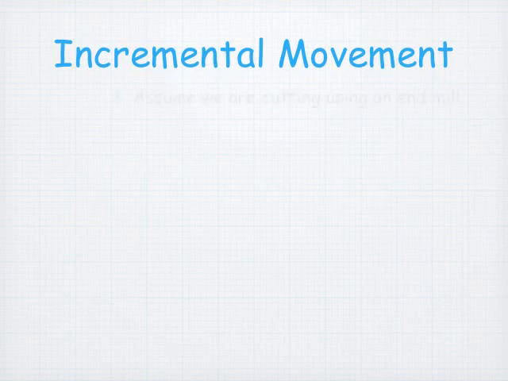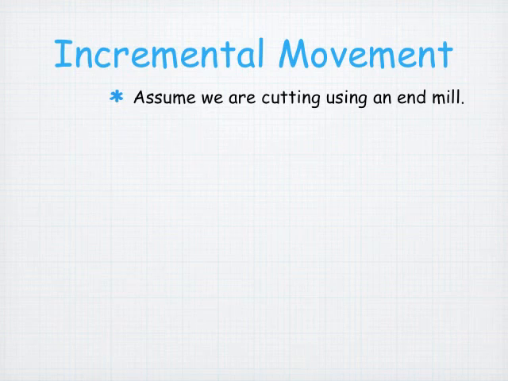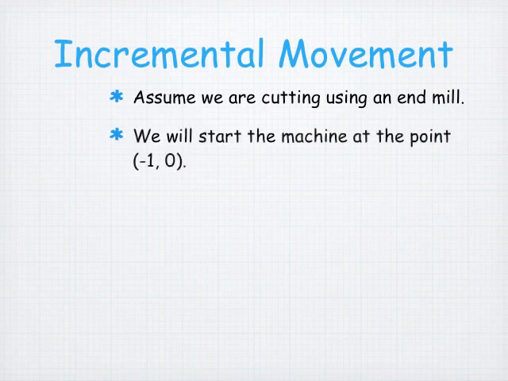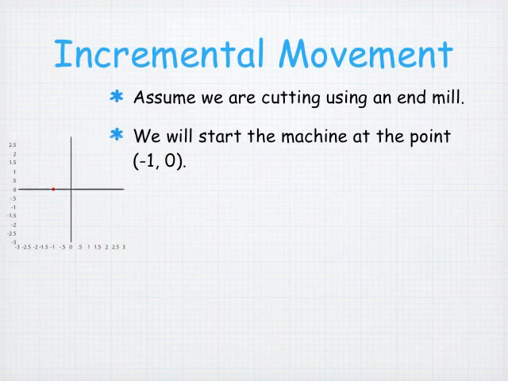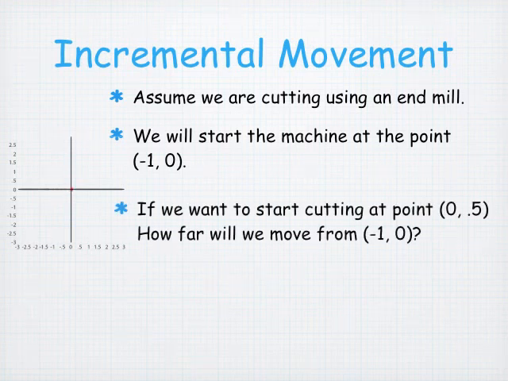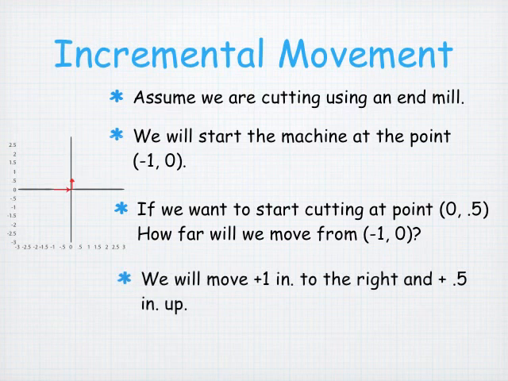We use this when we're talking about working in the machine shop. Let's assume we're cutting using an end mill. We'll start the machine at the point -1, 0, shown on the graph with the red dot. If we want to start cutting at the point 0.5, how far will we have to move from -1, 0? Well, we moved 1 inch to the right and 1/2 inch up. That's our incremental movement.